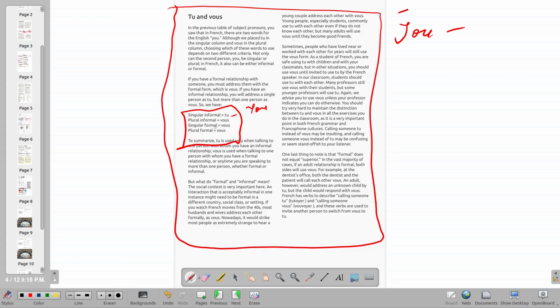Informal, one person. Vous also means you. It is formal. You use it for one person. You use it for plural. So vous is also informal plural. If you're talking to your father and your mom at the same time, or your two children at the same time, once it is more than one, you use vous.